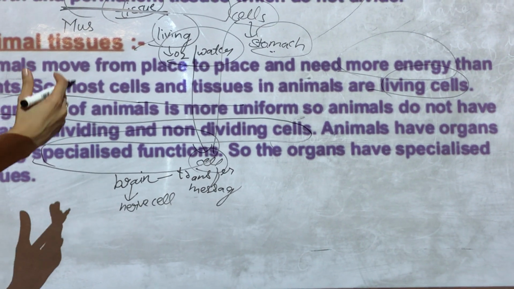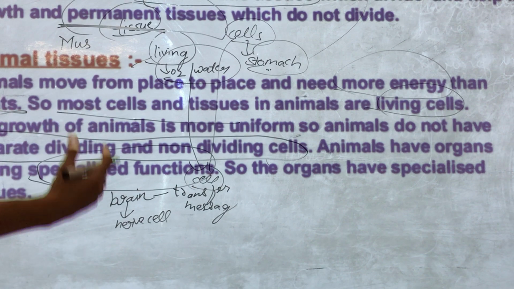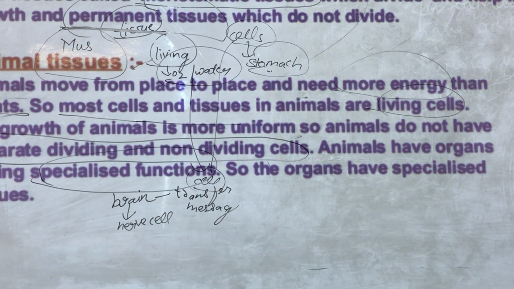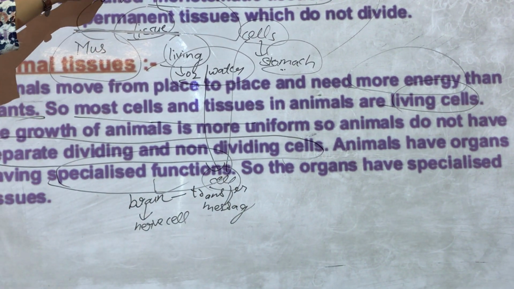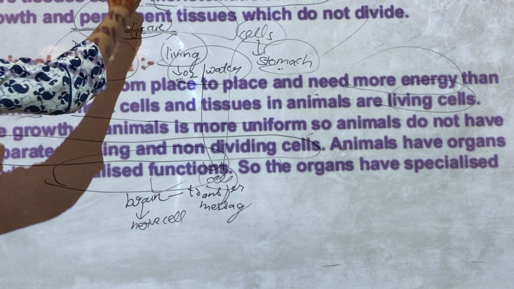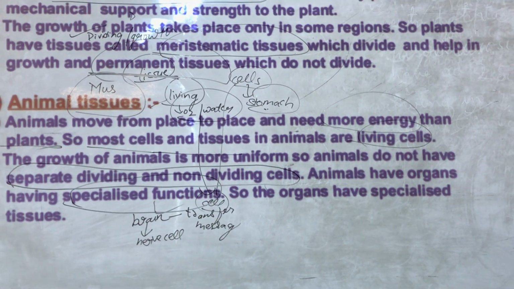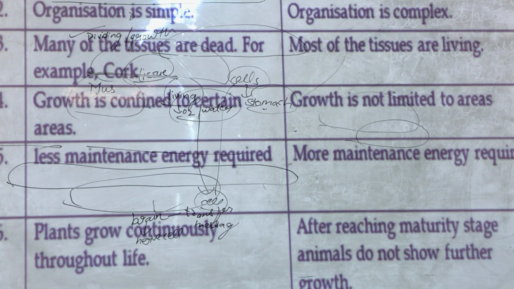So animals have organs having specialized function, so their tissues are also specialized. So their tissues are on the basis of their function. Okay, whereas in plants, the tissues are on the basis of their division, of their growth or not. Alright, so that is the difference between plant tissue and animal tissue.